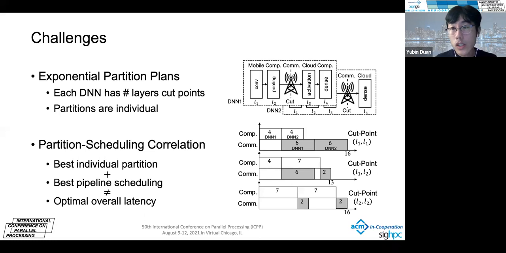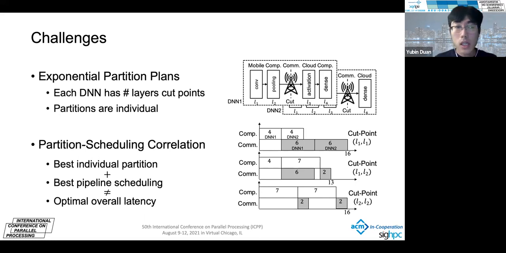And actually, this problem is very challenging. It comes from two aspects. One is the exponential partition plans. We know that for each DNN model, the possible partition points equal the number of layers. And the partitions for different DNN models are individual. So their combinations are exponential. Exhaustively searching all those cases is time consuming.